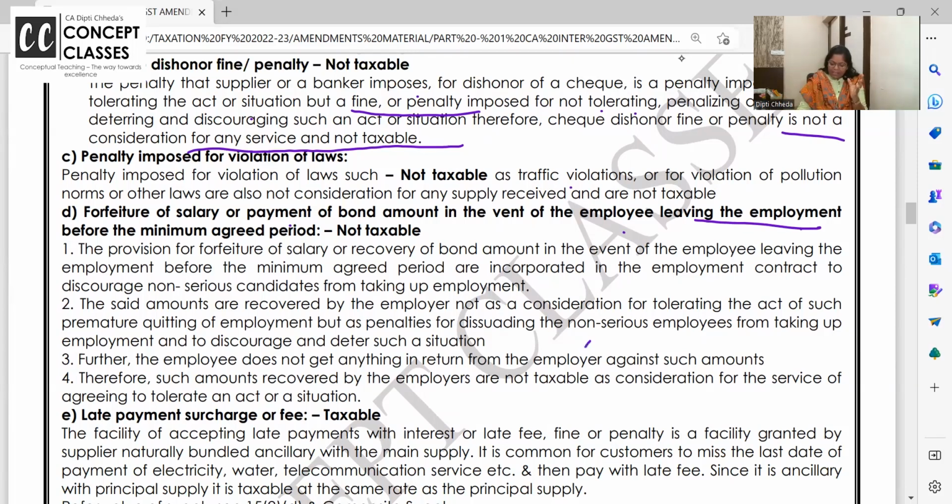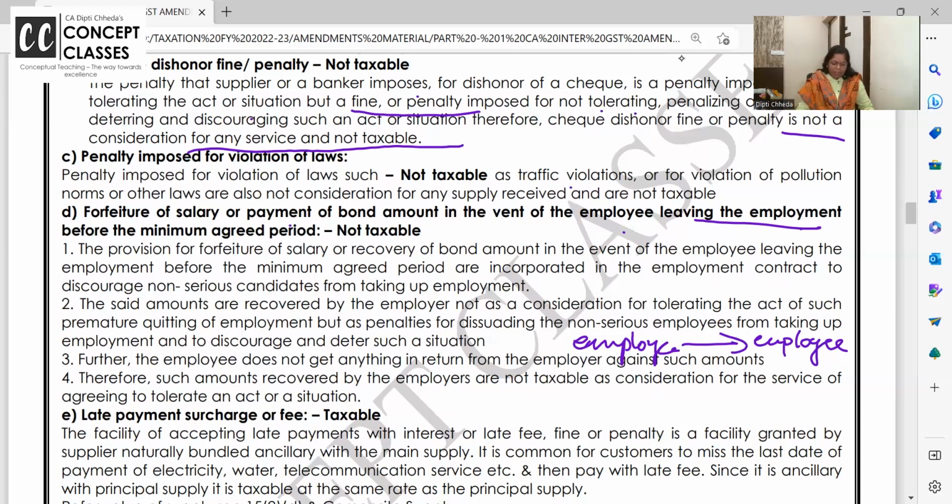See, this money is going from the employee to the employer. Now you tell me, is this a kind of service I'm giving to the employer? No, this is just the compensation I'm giving because I'm leaving the employment before the minimum agreed period. Hence, this is not supply. Hence, this is not taxable.